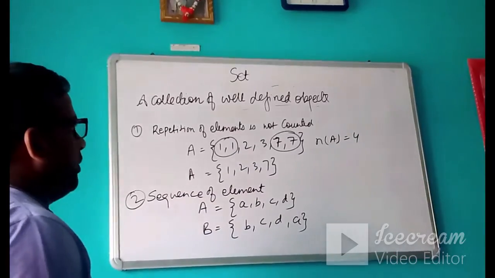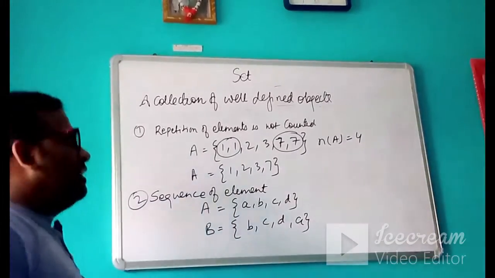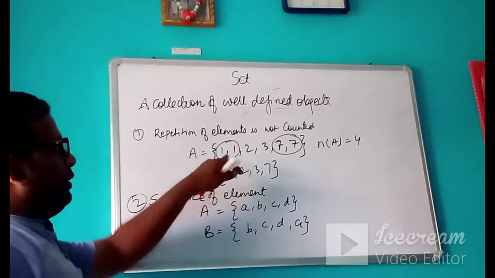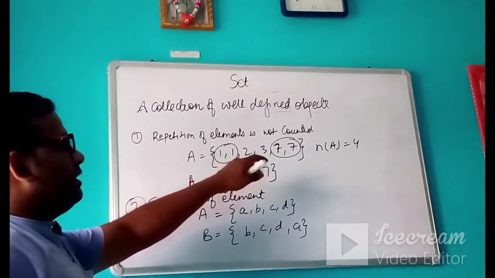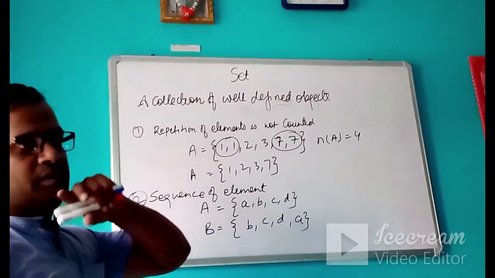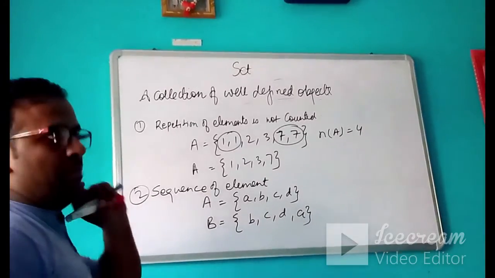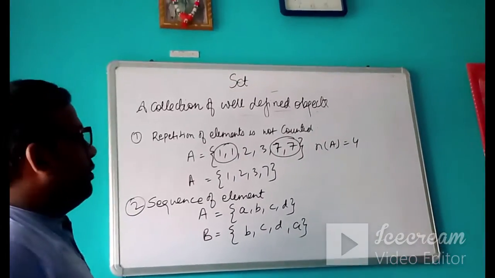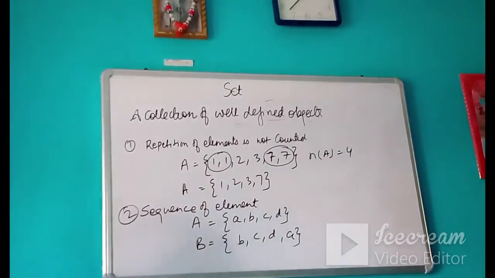So whenever you are counting the number of elements in the set, you should not take into account the repetition. If the element is repeated once, twice, thrice, even 10 times, you will count that element as only one element.